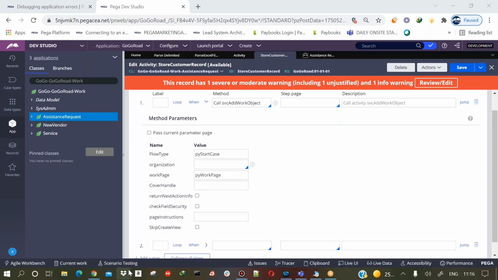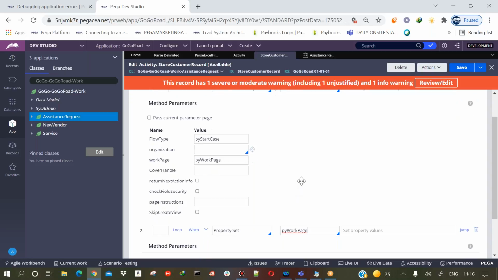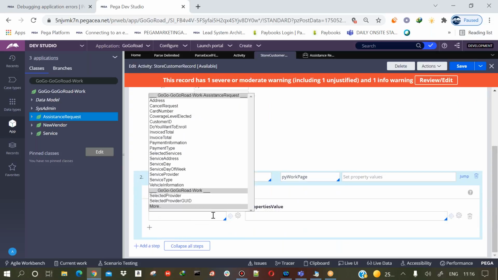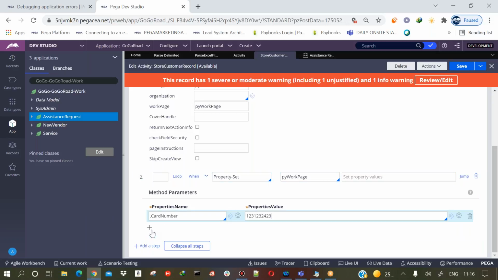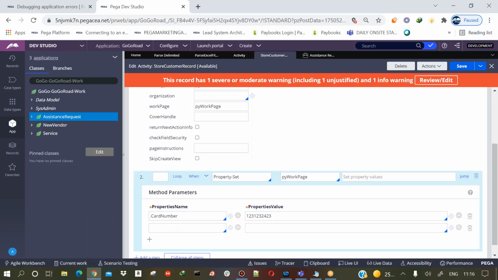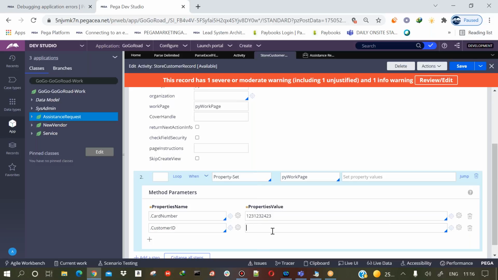Fine. I'll just use property set here. Okay, I'll show you. I'm doing property set. I'll give the step page as page, and for example, I'll give some value. I'll give card number equal to 1, 2, 3, 4, some number, and let's say customer ID equal to 1, 2, 3, and I'll save.